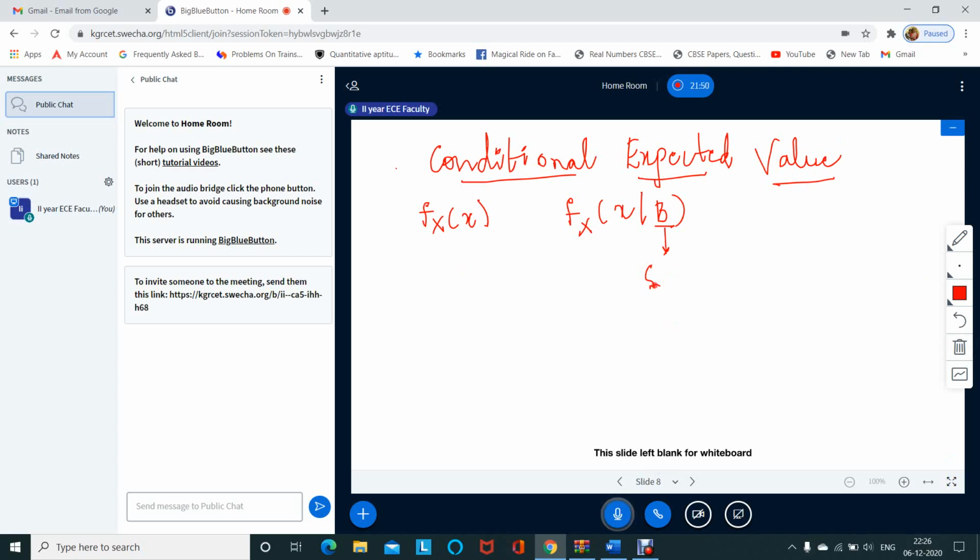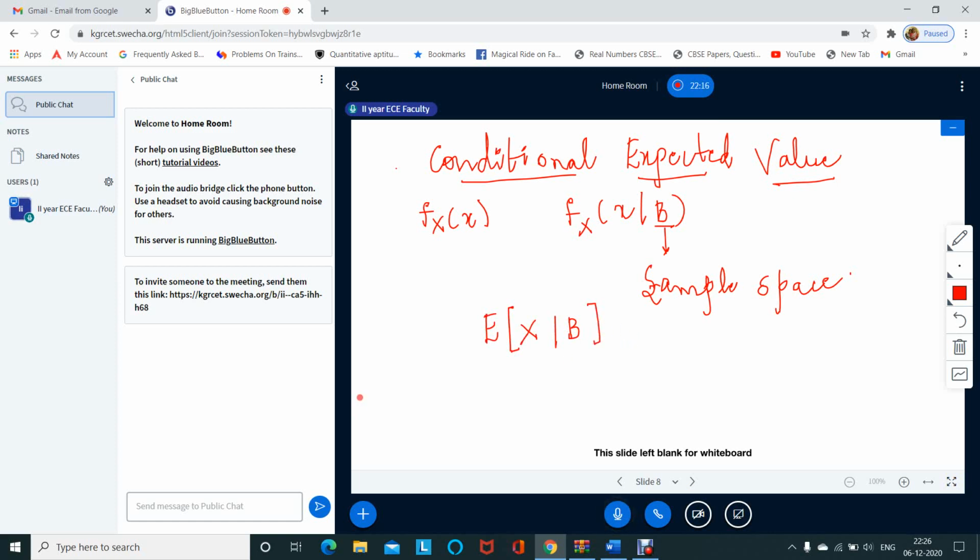If I want to find the expectation, I cannot just write expectation of x; I write expectation of x conditioned on the event b.